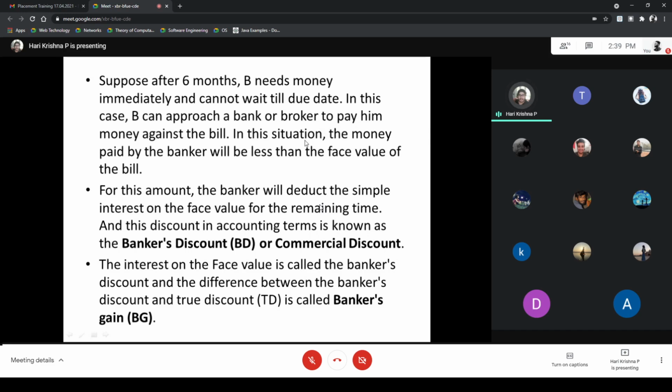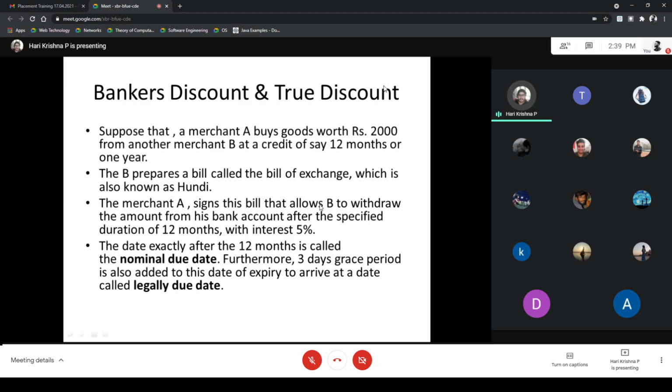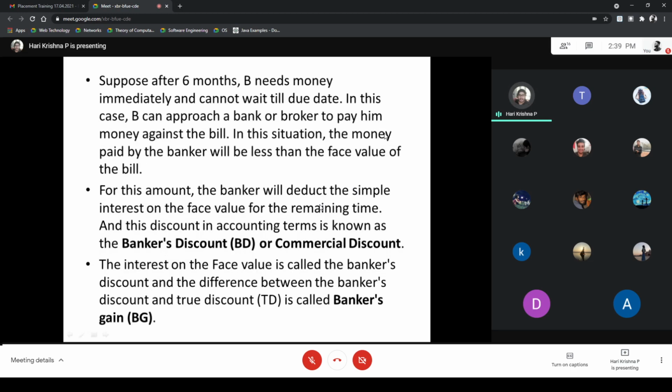Using this bill he can take the money, and in this situation the money paid by the banker will be less than the face value. Here the face value is rupees 2000, but he is taking it 6 months before the due date, so he gets less than the face value. The banker will deduct simple interest on the face value for the remaining time, which is 6 months, since 6 months have already passed.